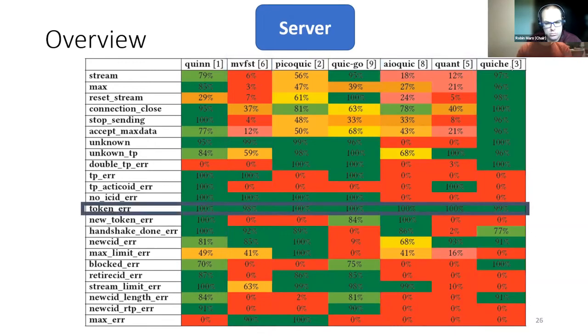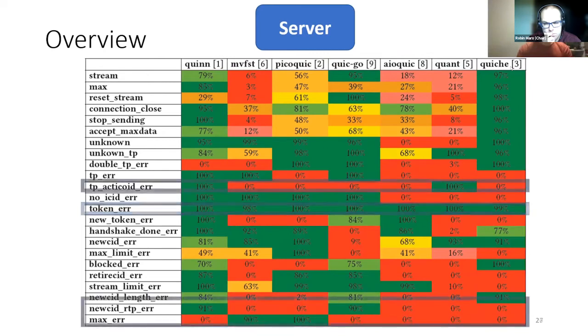We can also take a more test-centric view and see that some parts of the RFC are well implemented by all the implementations, such as the requirement for the token field in the initial packet, indicating that it must be of length 0 when a server sends this packet. And again, the opposite is also possible. For example, with the error code requirement, we see that most of the implementations do not have code